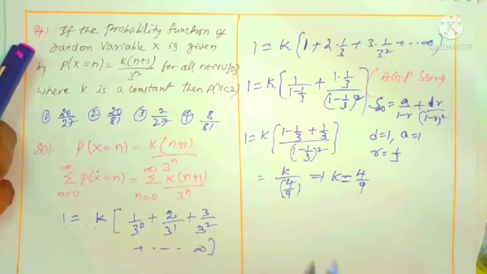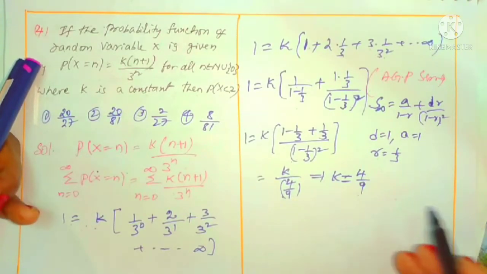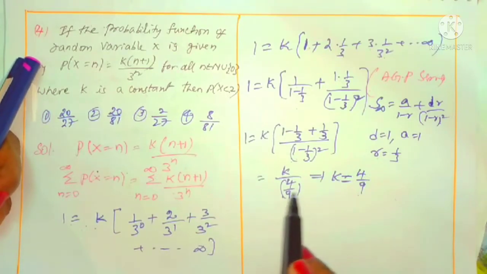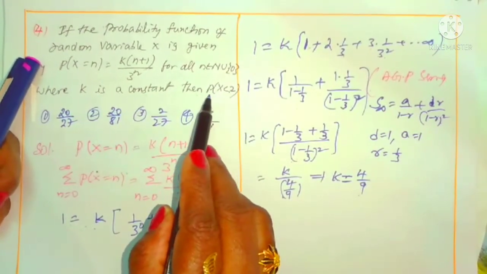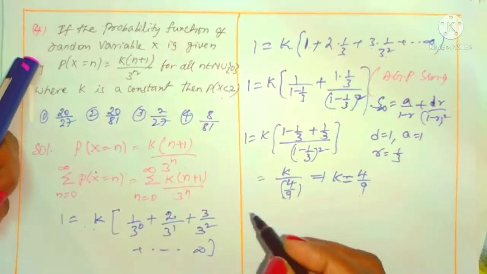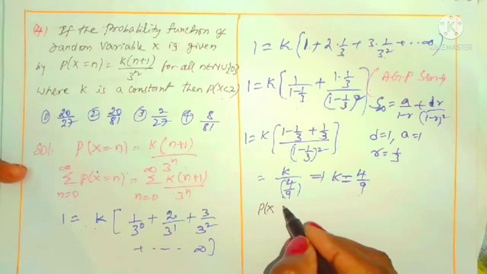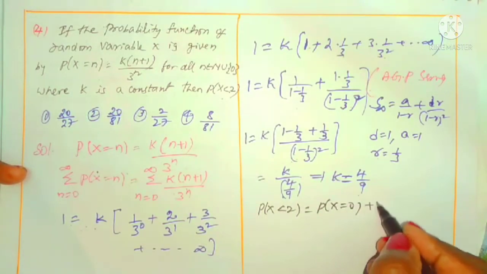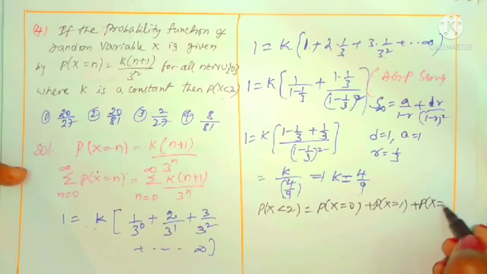Till now we got the K value. Sometimes he will ask only K value also. Otherwise he will ask some other probability also. Here what is given? What is asking? We got the K value. What is asking? P of x less than 2 is asking. P of x less than 2 we can concentrate now. Right? P of x less than 2 means what? We want the P of x is equals to 0 plus P of x is equals to 1 plus P of x is equals to 2.